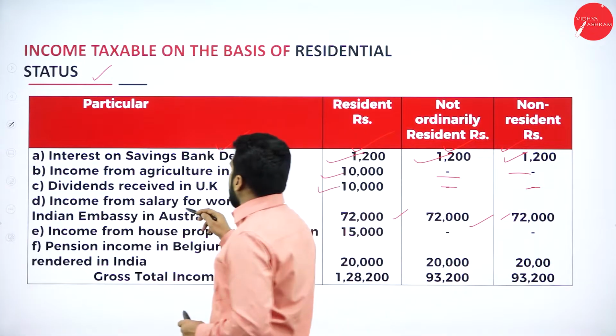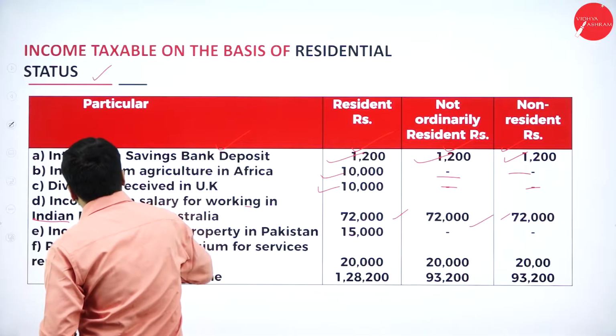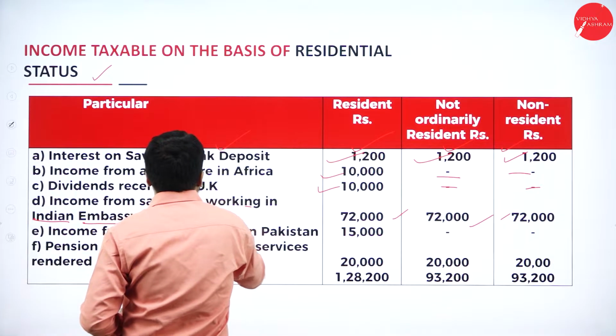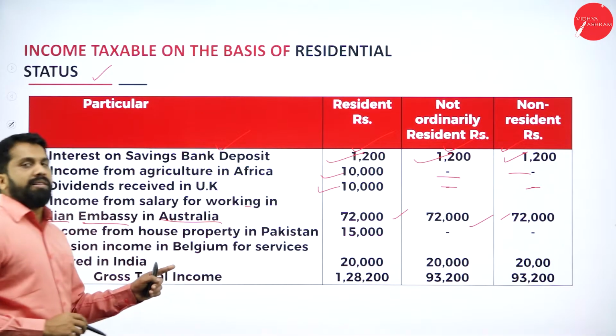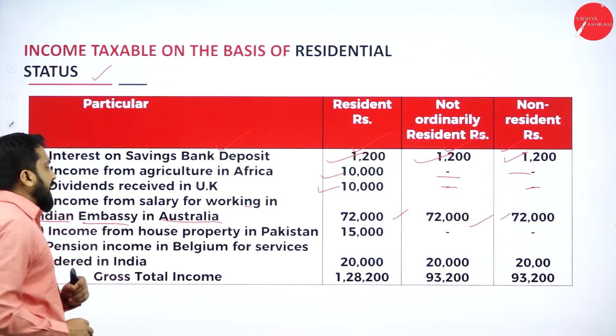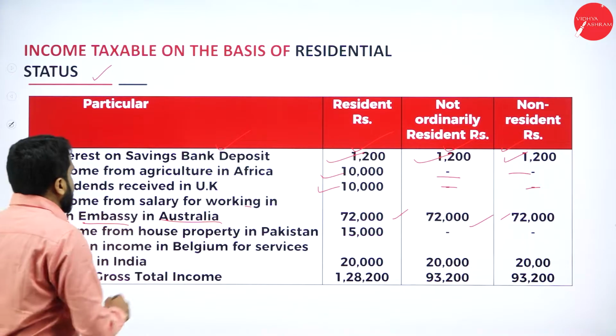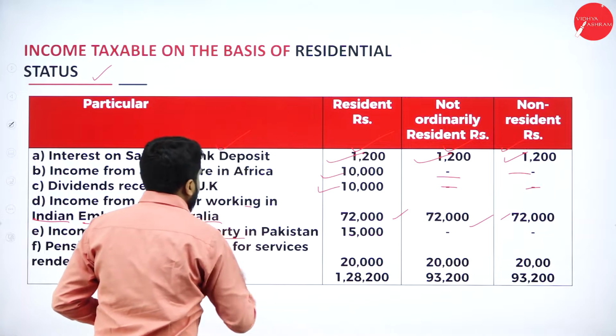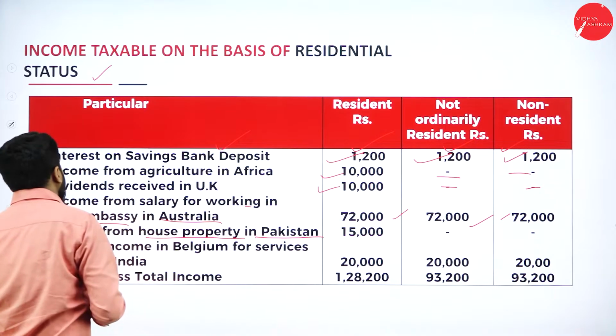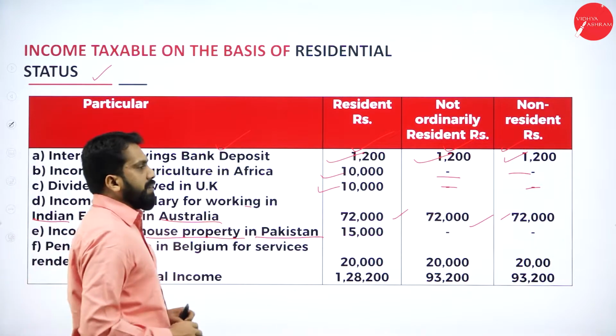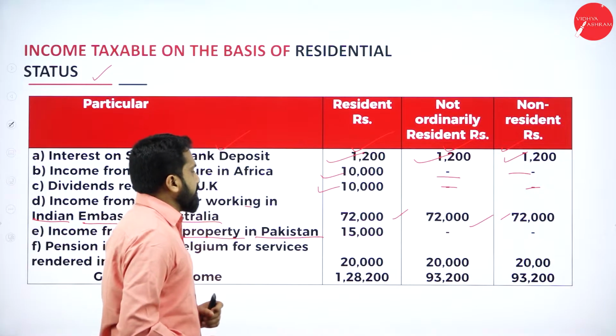So income from salary for working in Indian embassy in Australia, in all the three cases it is taxable. Next, income from house property in Pakistan. It is very simple.